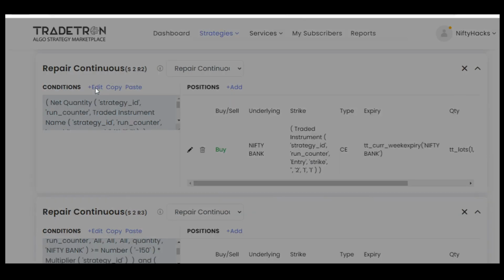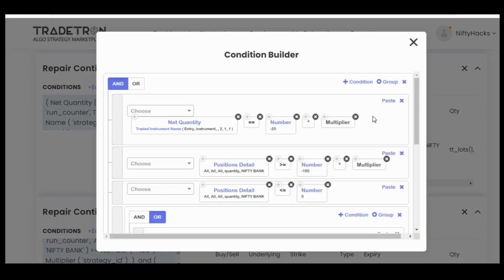So let's see RC2 first. These RCs will also remain same for every set. Basically there are 3 sets, as I've told you already. Set 1 for initial entries, set 2 for call side entries, and set 3 for put side entries. First, for RC2, net quantity of entry should be minus 25, one lot.